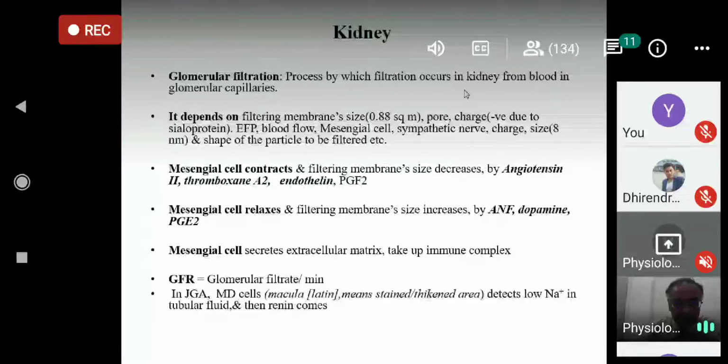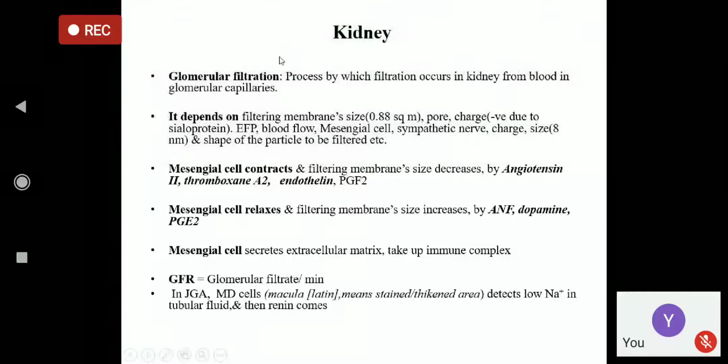First, the glomerular filtration and the factors that alter the glomerular filtration. This portion we have already read, I think, isn't it?